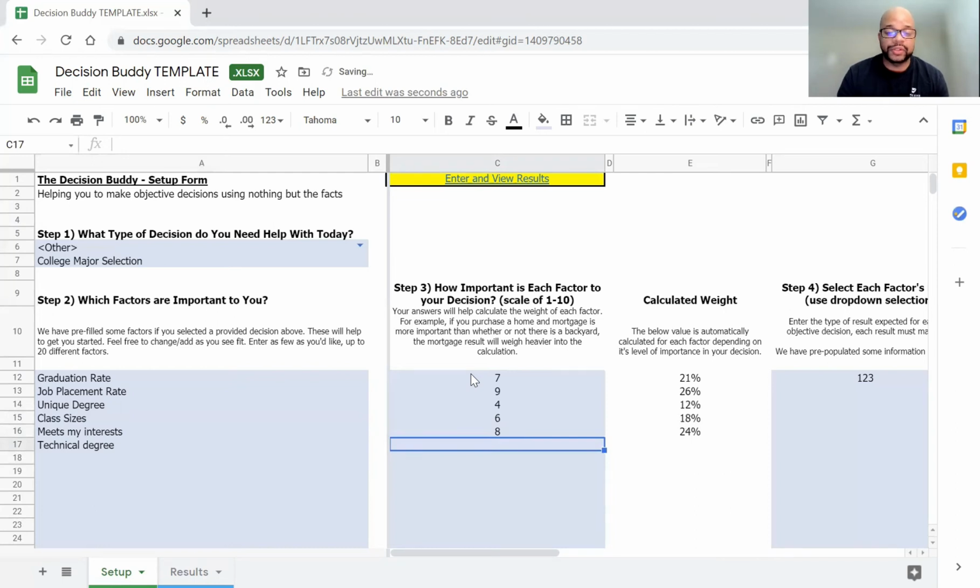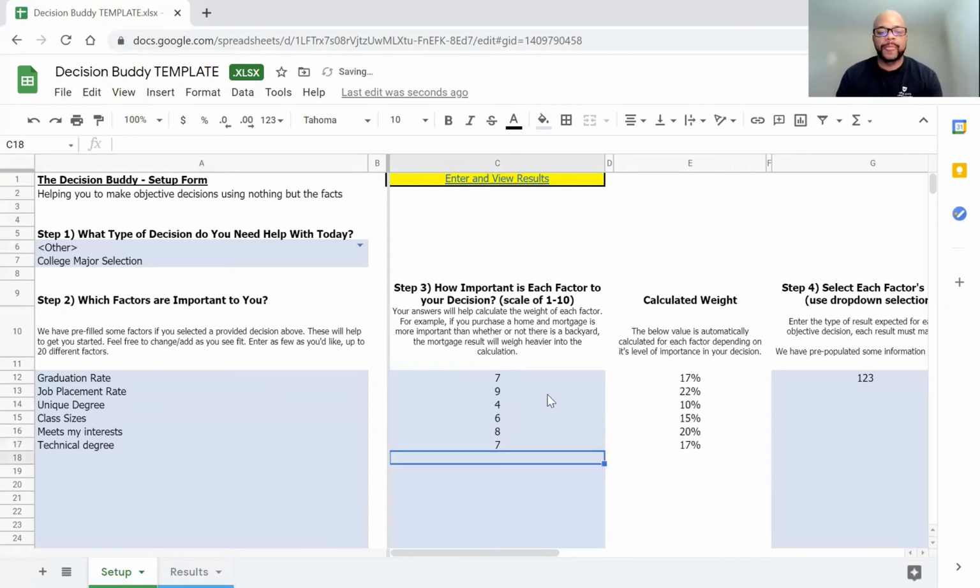We want something that I'll be interested in so it can hold my interest for the 4, 5, however many years you're going to be using it, and then whether or not it's a technical degree. By that I mean, if you think of a STEM program, those are the technical degrees that I'm thinking of. So for me, that's where my interest is, right? Is in STEM. You probably see my engineering shirt, so I'm a little biased, but I'll call that one a 7, right?